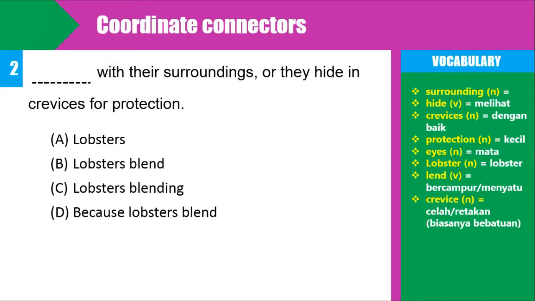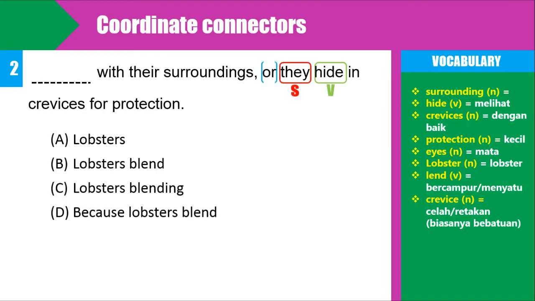Blah blah blah with their surroundings, or they hide in the crevices for protection. To make it easier, we can identify the verb first. We find hide as the verb and then they as the subject.